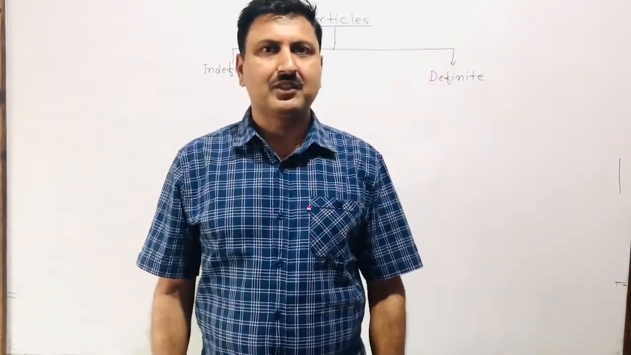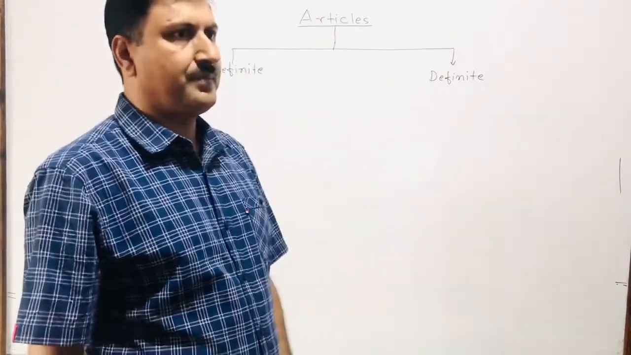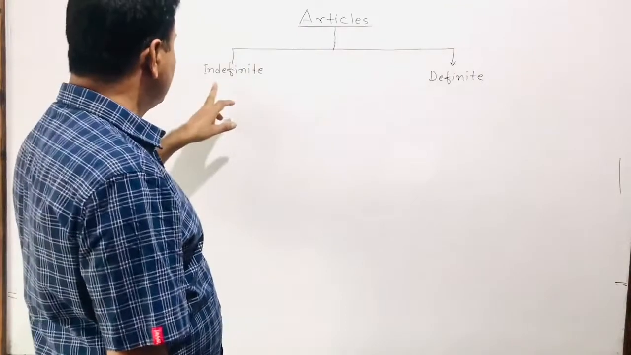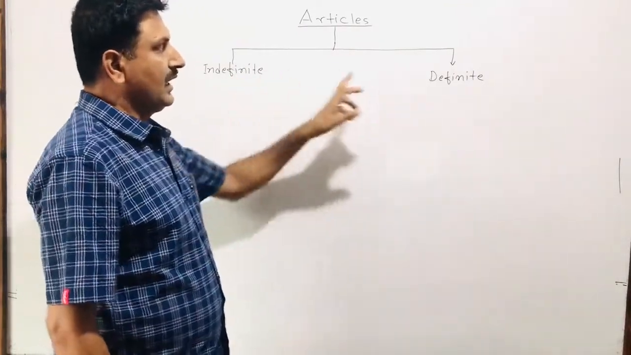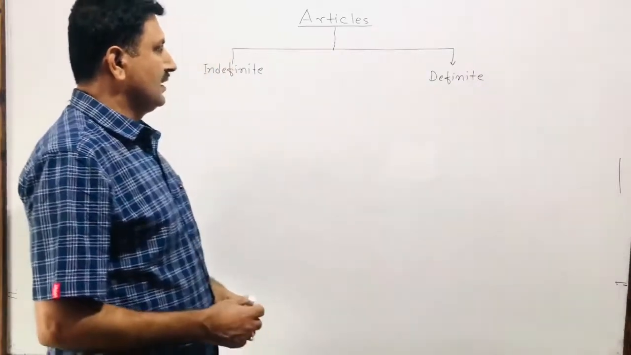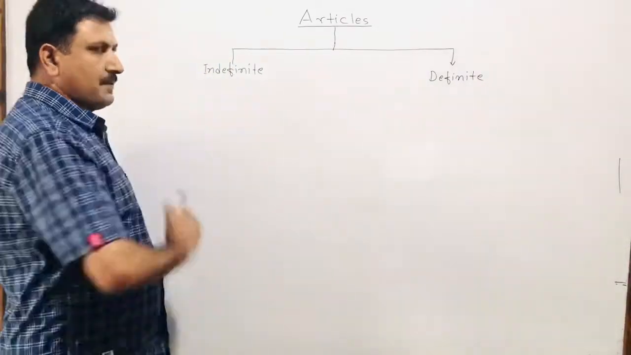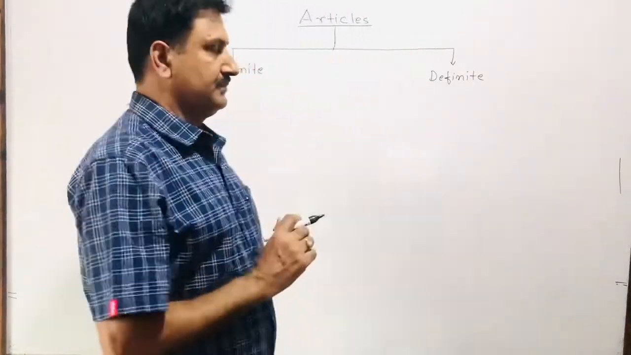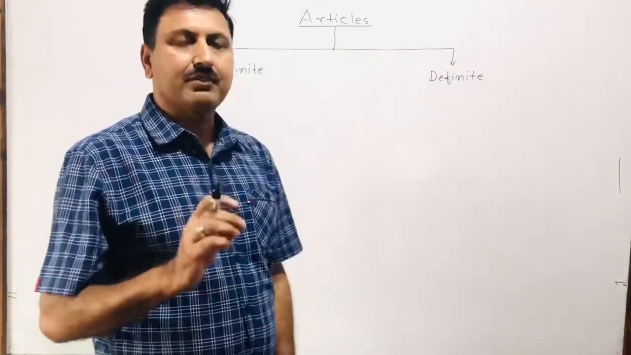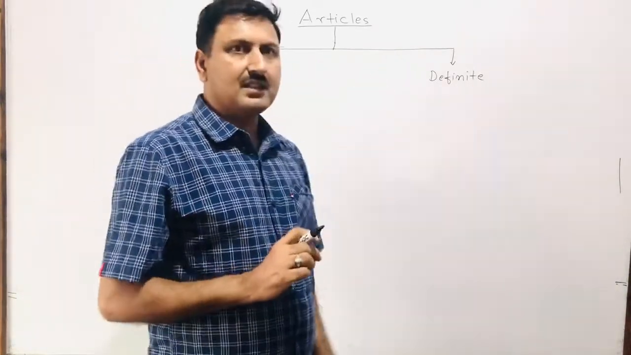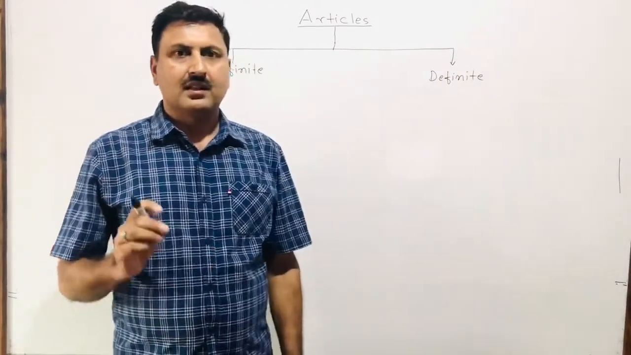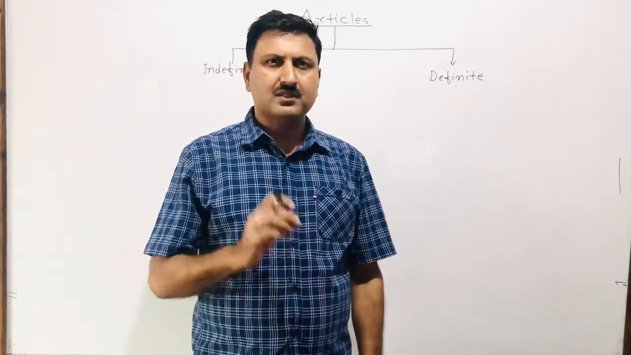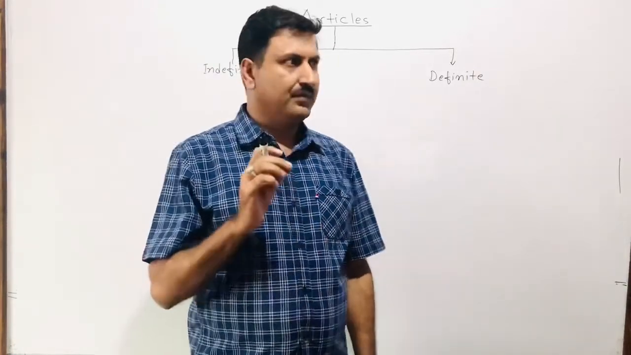Today I am going to teach you articles. There are two types of articles: indefinite article and definite article. Indefinite means an article that does not show any particular person or thing. And definite article indicates the article that shows definite. Definite means a certain person or thing.